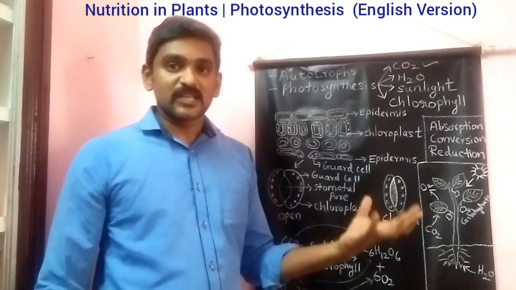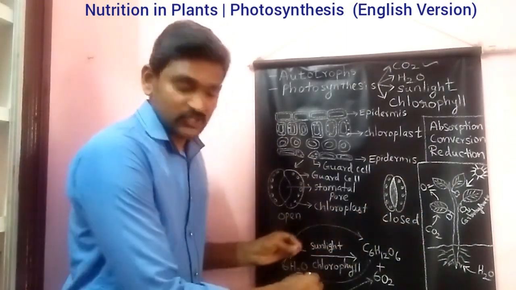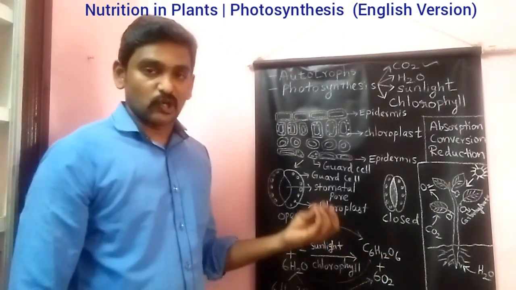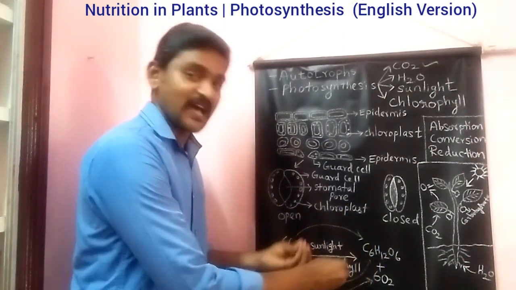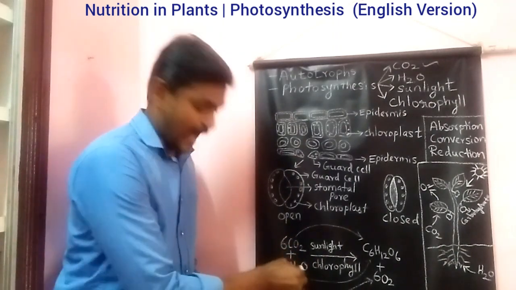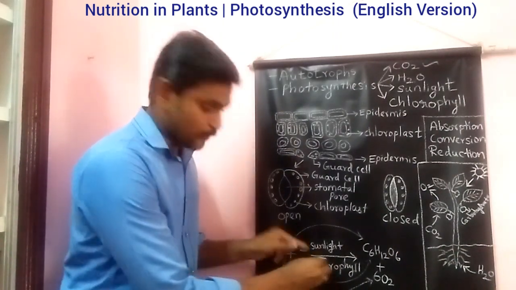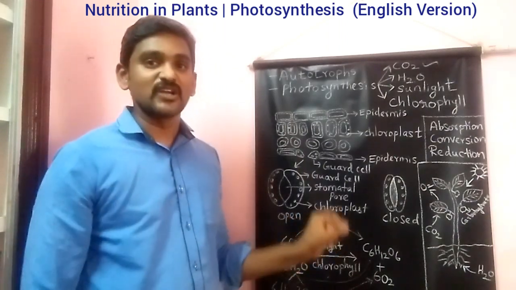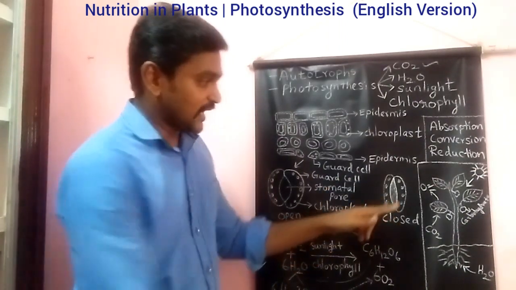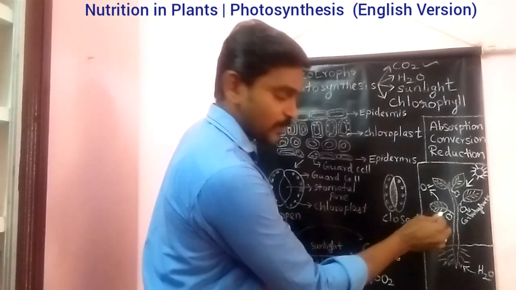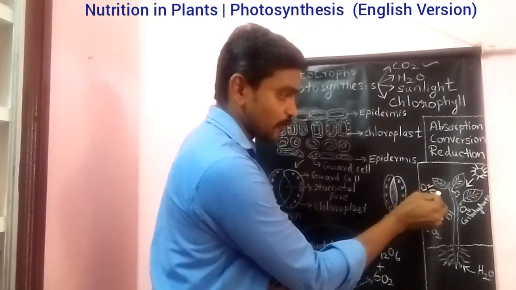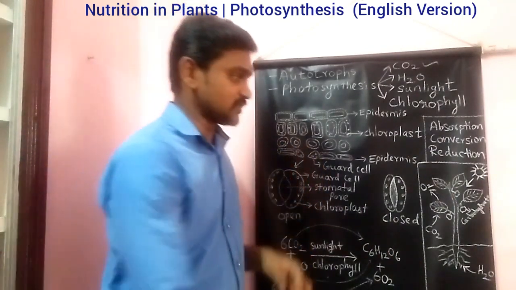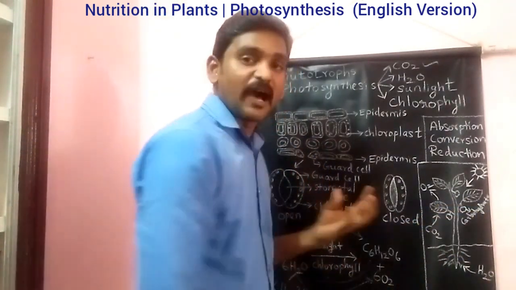So now what can we say about photosynthesis? The process of formation of the carbohydrate material, maybe starch or glucose, from where? From carbon dioxide and water in the presence of what? Sunlight as well as chlorophyll. This is called photosynthesis. You can see here the carbon dioxide is taken up by the plant and oxygen is removed from the plant, which we are taking for respiration purposes, and it is producing the carbohydrates.